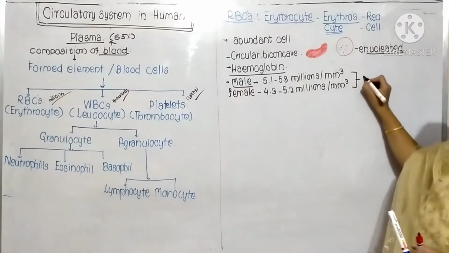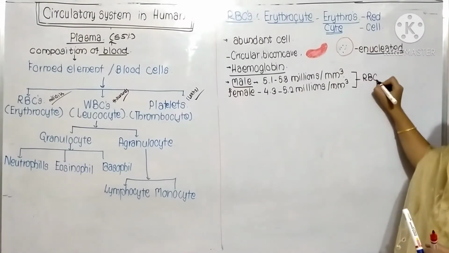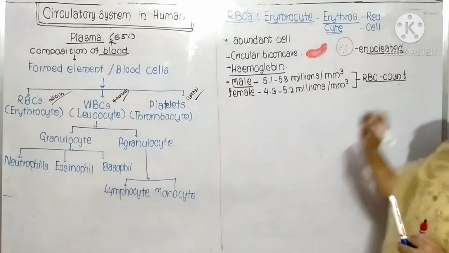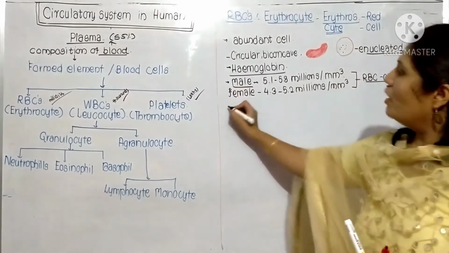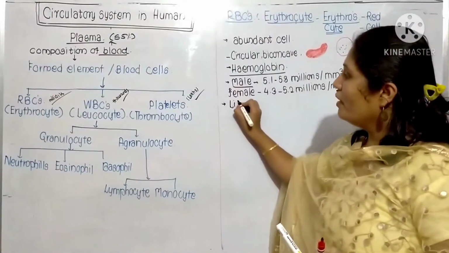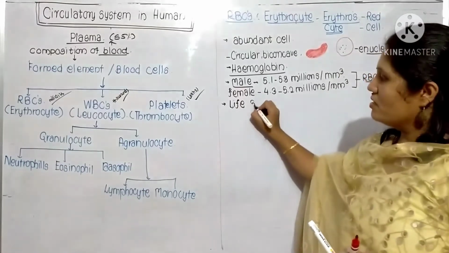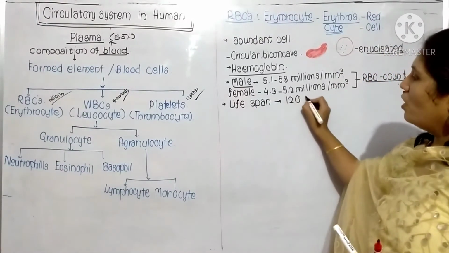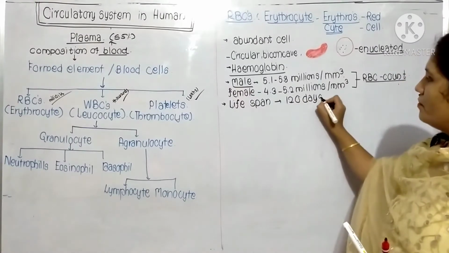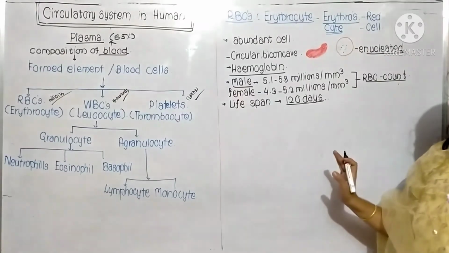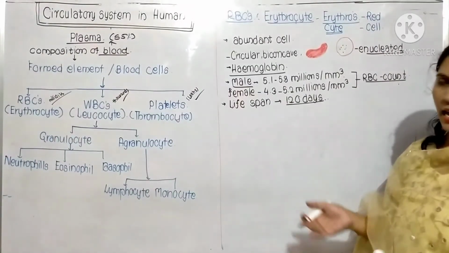This is known as the RBC count. The lifespan of the RBCs, meaning how many days they can live, is approximately 120 days. Afterward there is no use of those RBCs.